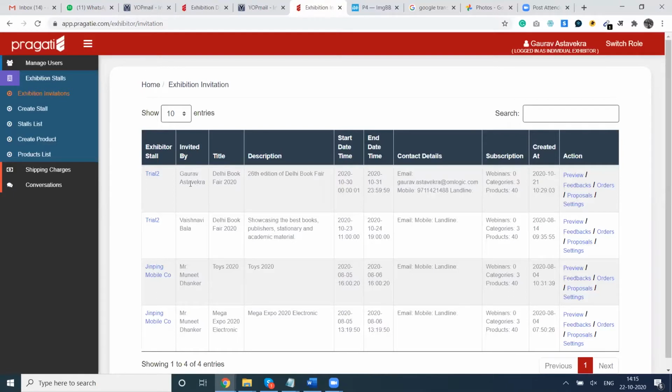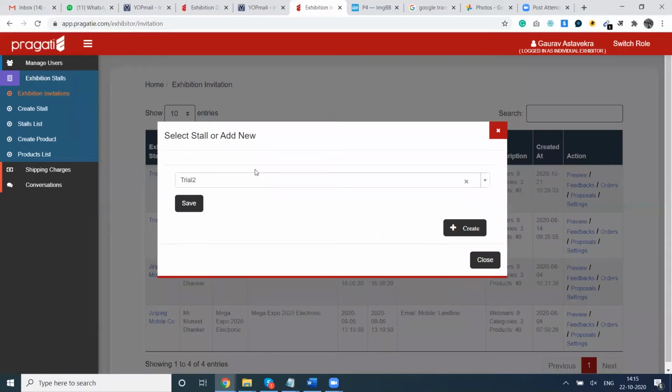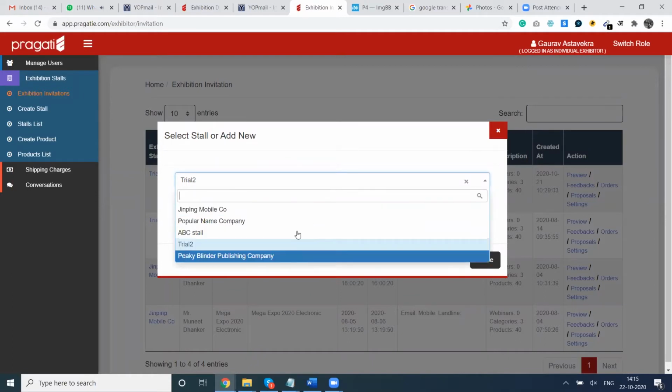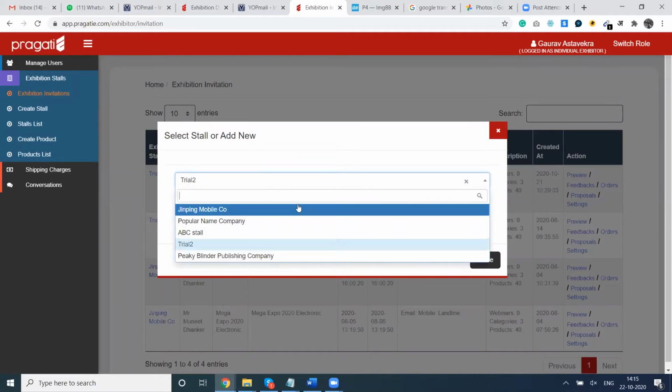Those who had opted for more than one stall would see multiple rows there, and for each stall they have to associate their stall to an event. So I will show you how it happens. You have to click on the stall, here I am trying to click on trial 2. I will click it, and now in the drop down, different events will appear. You will see only one event appearing there.